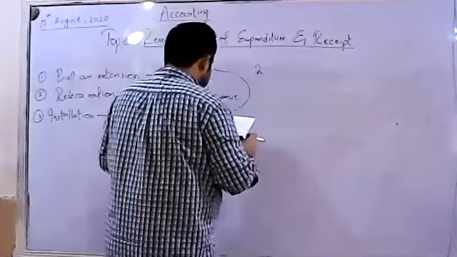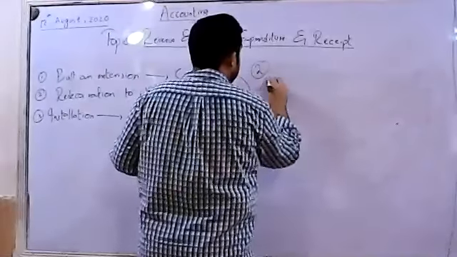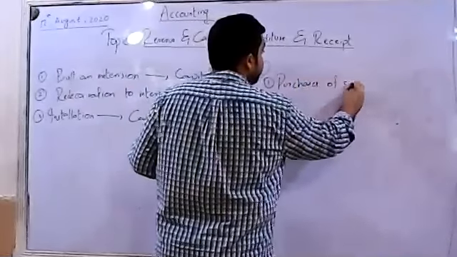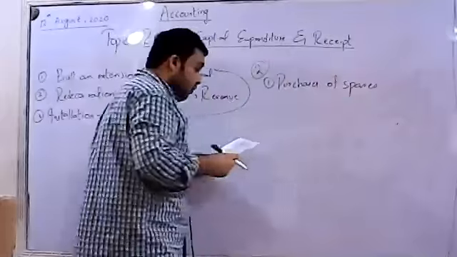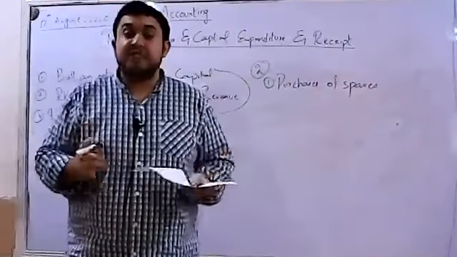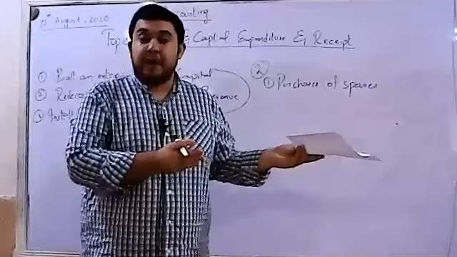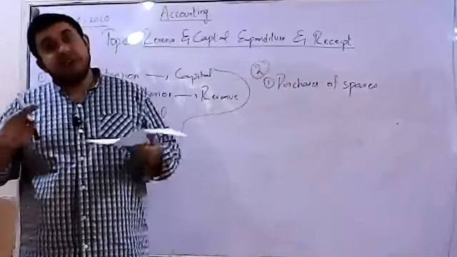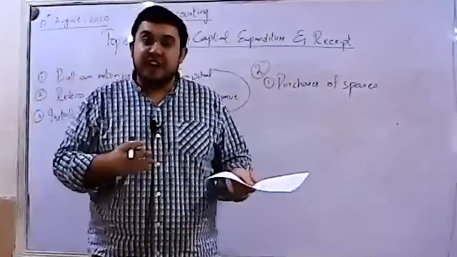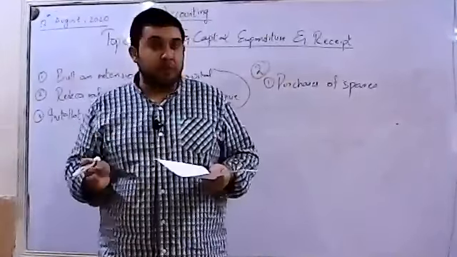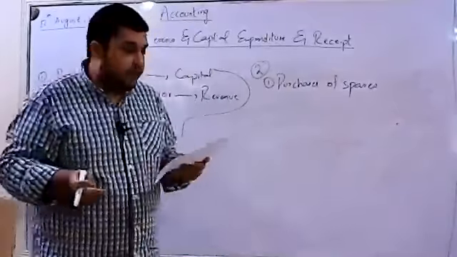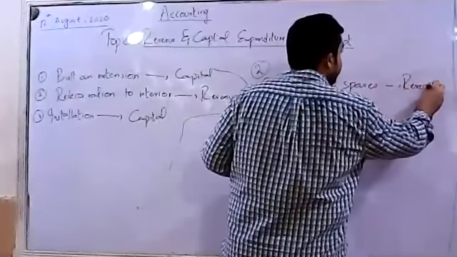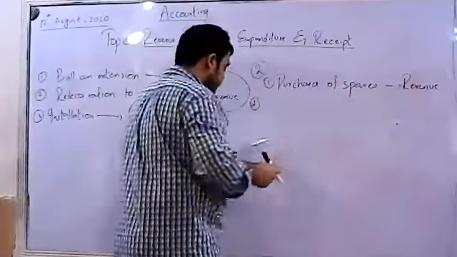Now, the question number 2. It again asks about purchases of spares. A spare part for machinery. We have not purchased a machinery, we have only purchased a spare part. Spare part does not enhance the value of a non-current asset. It is a routine operation because whenever your parts get rotten off or they're not into working position, we need to change them. So such an expense is basically your revenue expense. I hope it's clear to everyone.